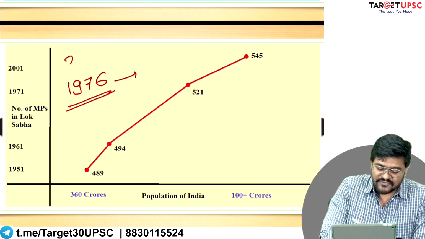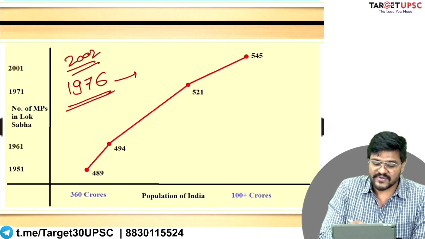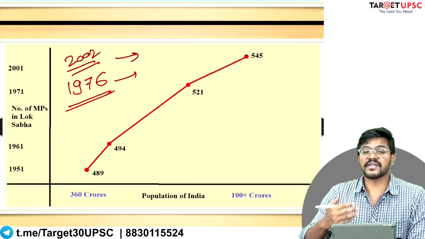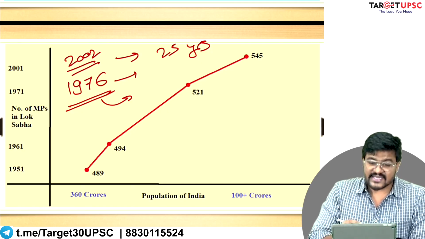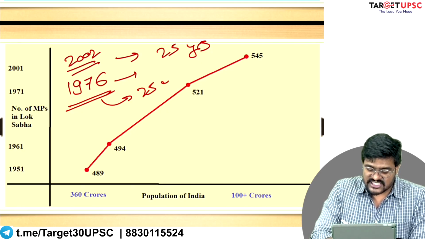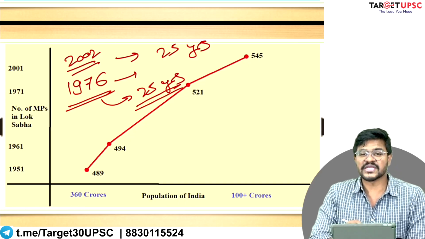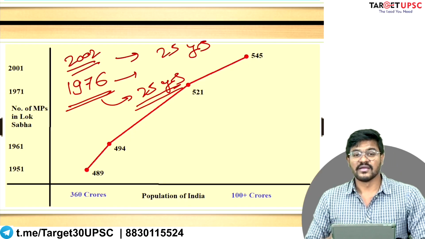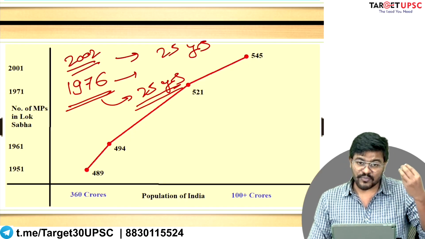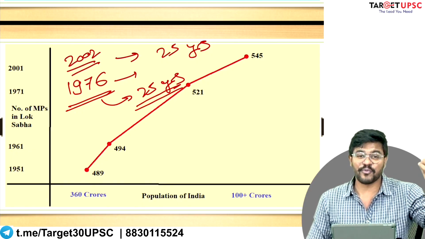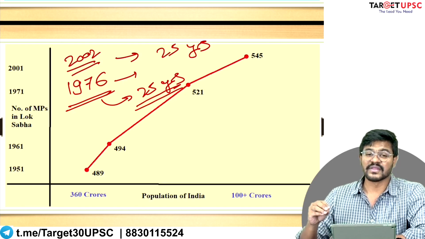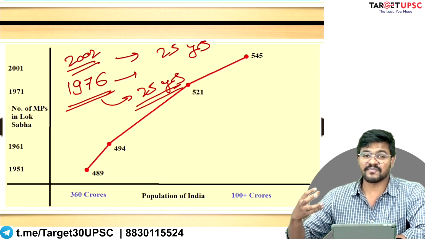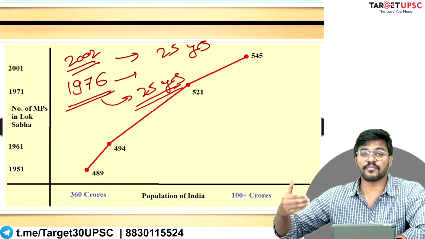Similarly, after the 2002 delimitation, we have suspended this exercise for the next 25 years. On the first occasion in 1976, we suspended this provision for 25 years so that those states with lower population growth do not suffer politically, and those states with higher population growth are not incentivized by giving them extra political power.